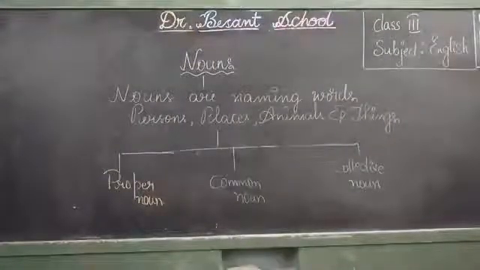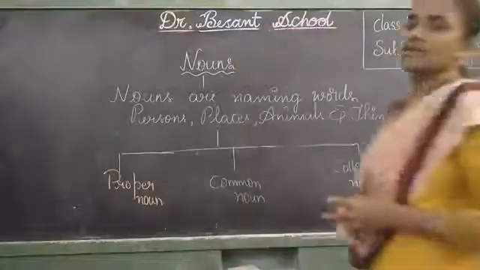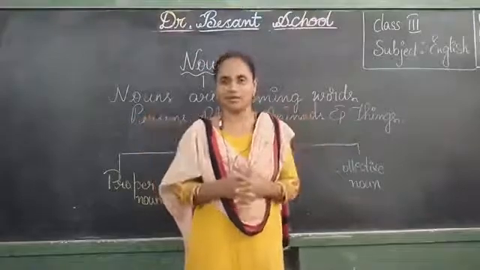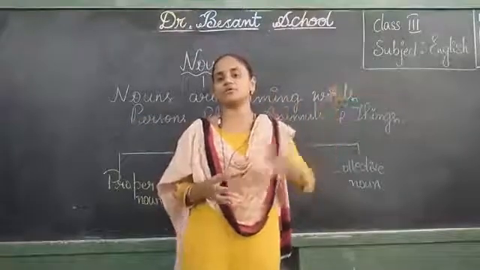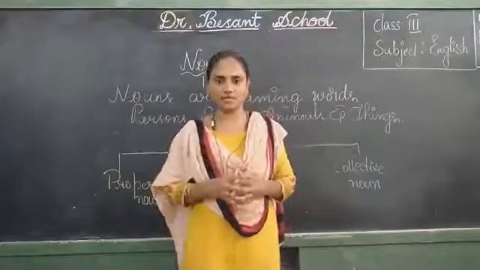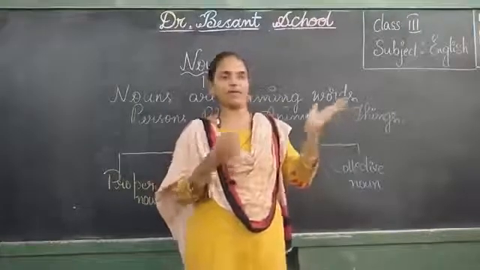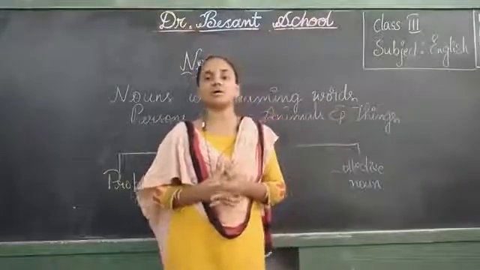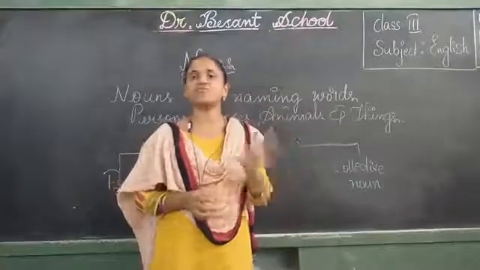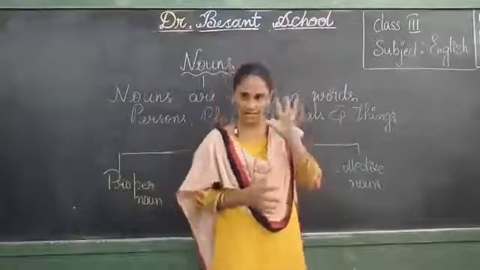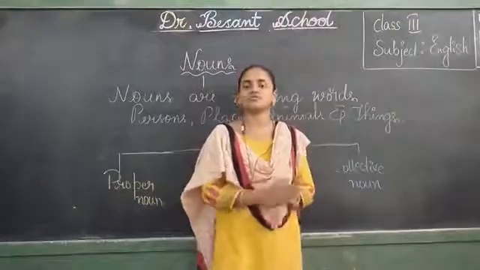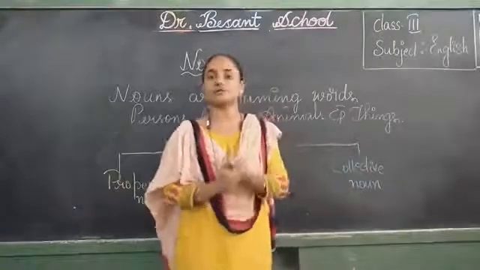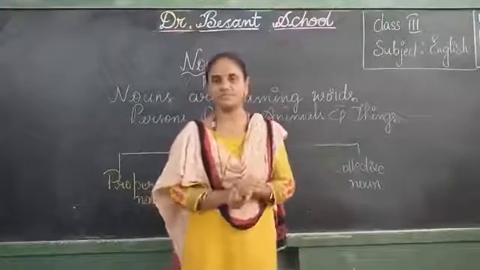So understood, children? You understood what are common nouns and what are proper nouns? Common nouns are the general names which we call to anyone. We can't call a boy to a girl, girl to a boy. Means to all girls we can call with that name girl, right? Yes or no? Madam, you'll say any madam, madam only. Any miss, miss only. Any sir, sir only. Those all come under common nouns. To that particular or specific person or place, animal, thing, if you call with that name, those are proper nouns. And remember, proper nouns always start with capital letters. Right, children?